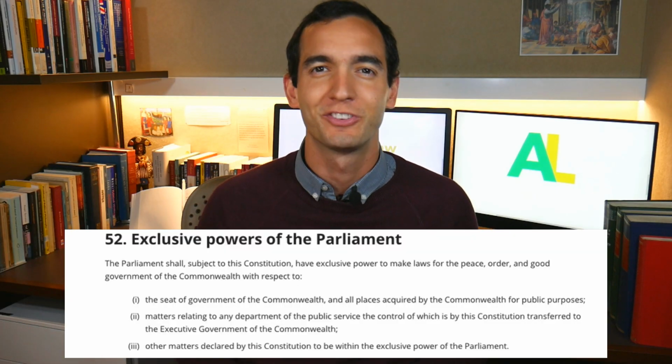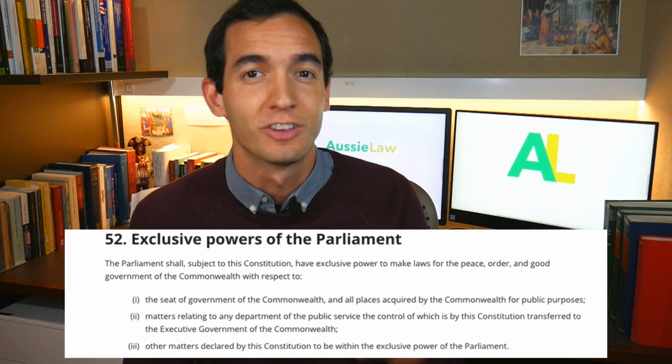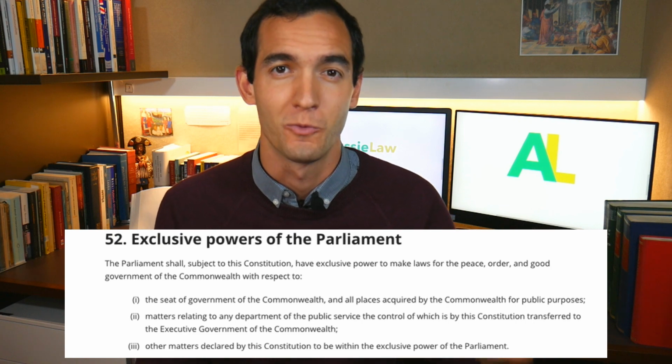Let's go back to Section 52 and take a look at it. We already saw it before, but it gives exclusive powers to the federal parliament. If we accept that a Tasmanian law, the Stamp Duty Act, was applicable to a department of the federal Commonwealth, we're going in a contrary sense to what the Constitution established, because Section 52 said that the matters relating to departments of the federal government were exclusive for the federal parliament, for the Commonwealth to legislate about.